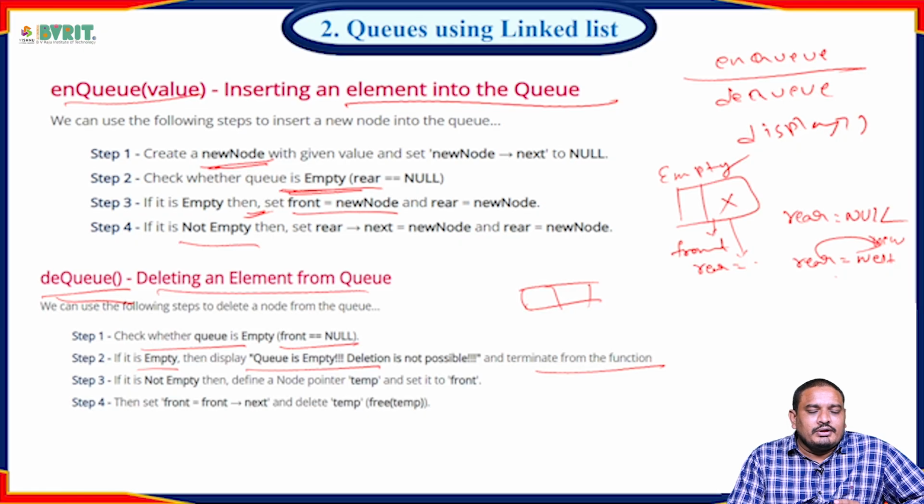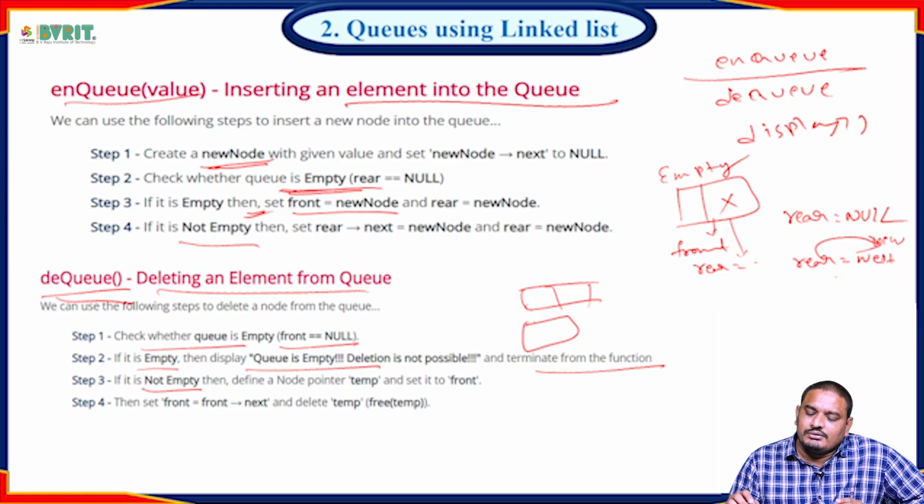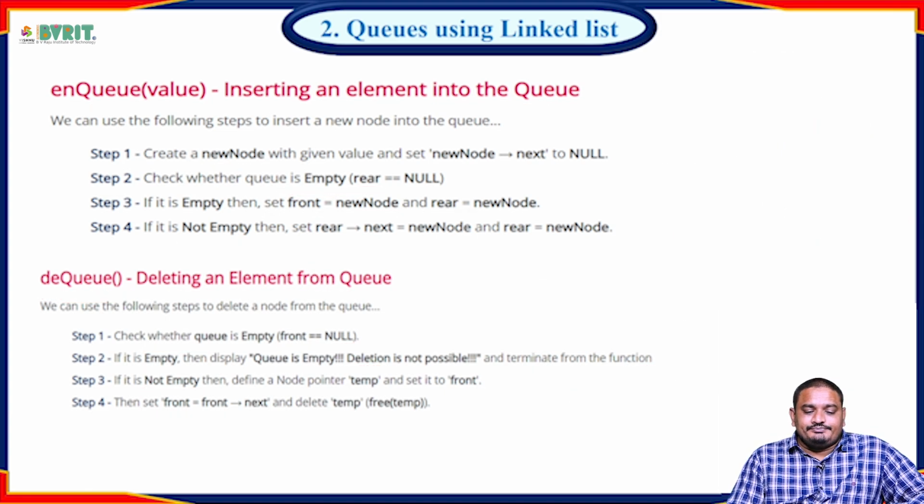Now the next step is if it is not empty. Define a node pointer called temp. Initially we are creating one node, the temporary node, and set it to front. Now front equal to front's next. From the temporary node we free temp, which means there is no data in that queue. That is the DQ operation.